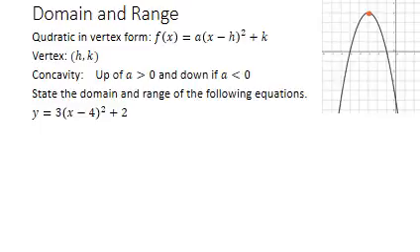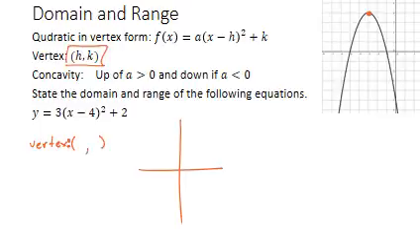How do I know it's still a quadratic? Because my x value is being squared. We know something's a quadratic when the x value is being squared. Now what's nice is finding the vertex is really easy in vertex form. It's simply the point h, k.